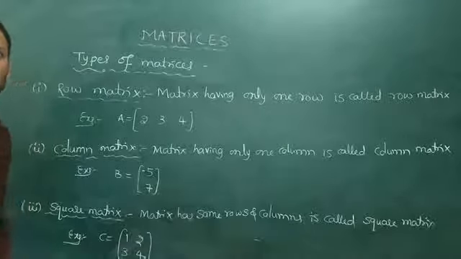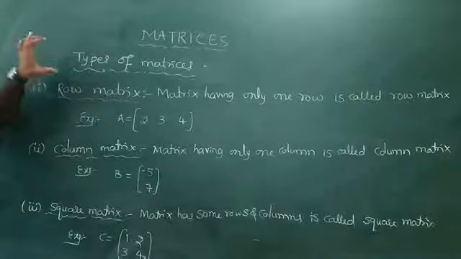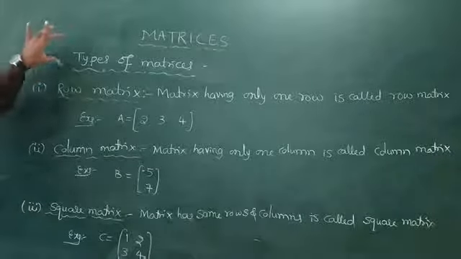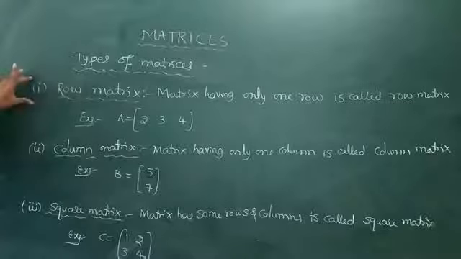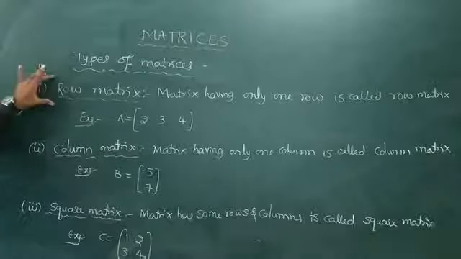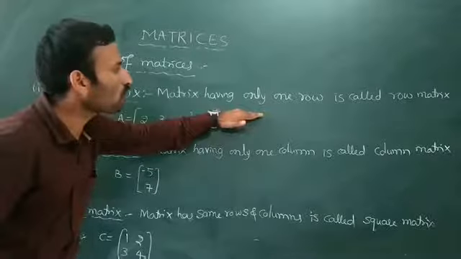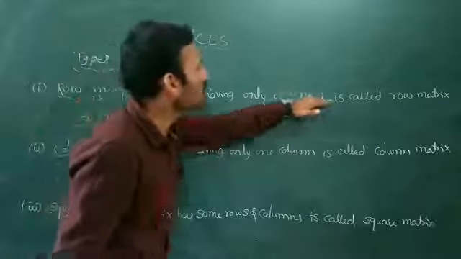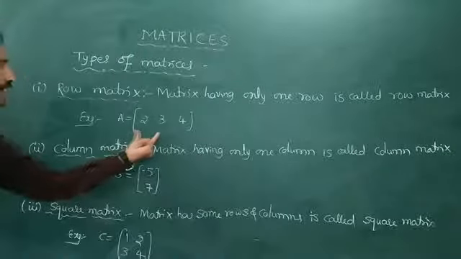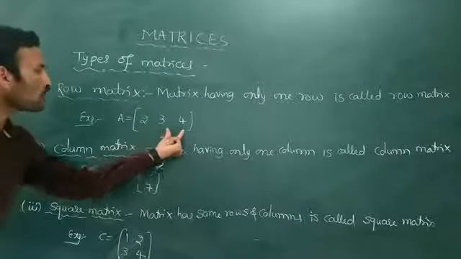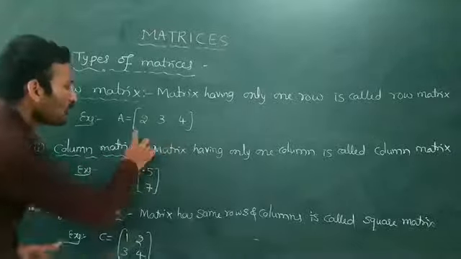Good morning everyone. Next, in the concept of matrix, the next topic is types of matrices. The first type is the row matrix, which means a matrix having only one row and n number of columns. For example, a matrix having elements 2, 3, 4 has only one row and three columns.